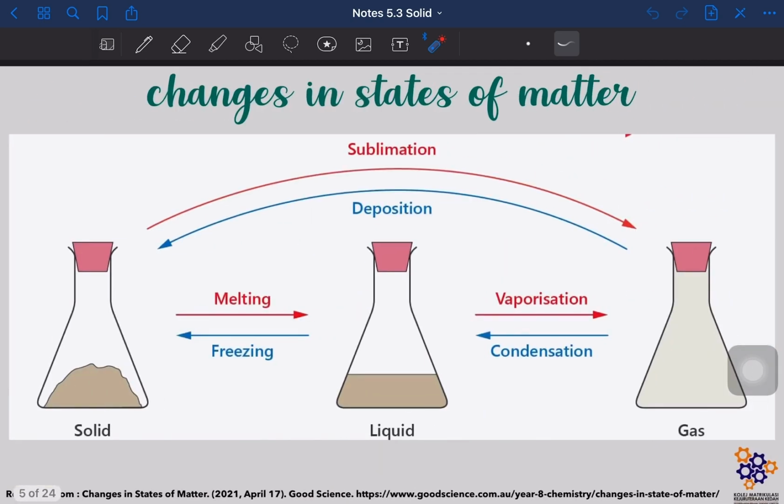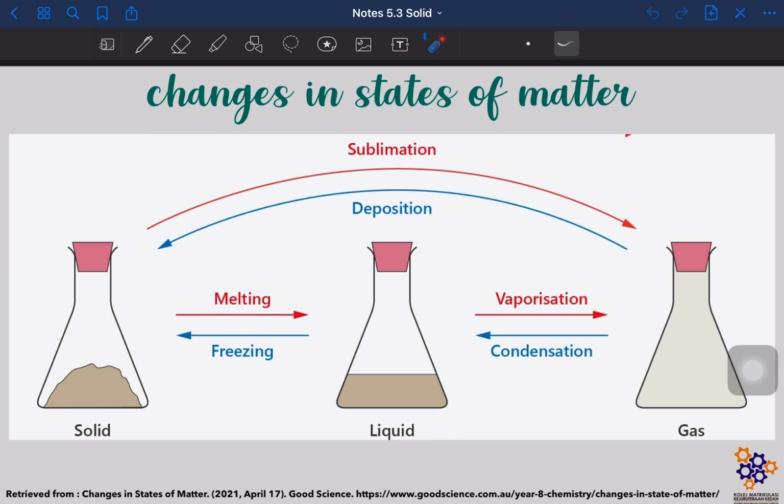Alright, so now let's look at the overview in the changes in the state of matter. So we have learned gas, liquid, and solid. So solid is the last states of matter that we learn in this chapter. So we see this is the solid, okay, and then liquid, and then gas.